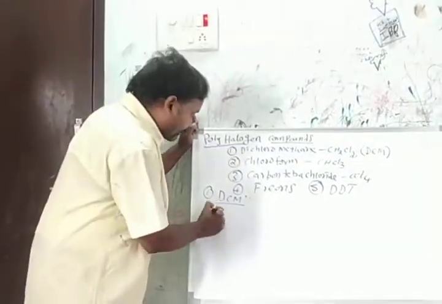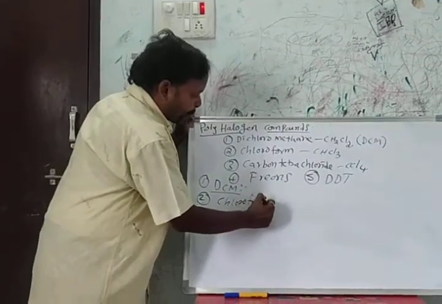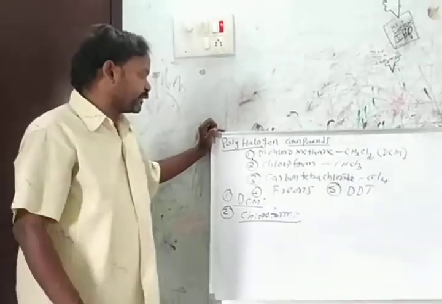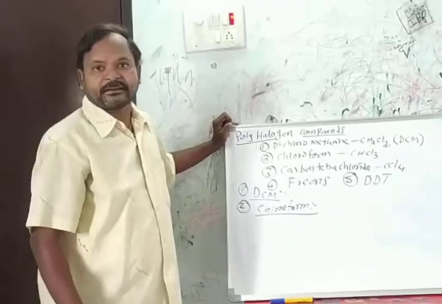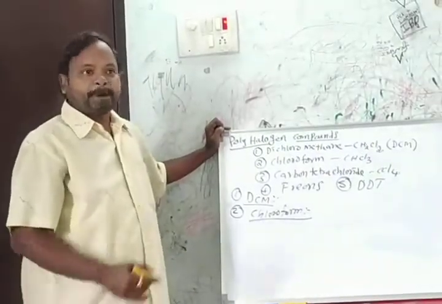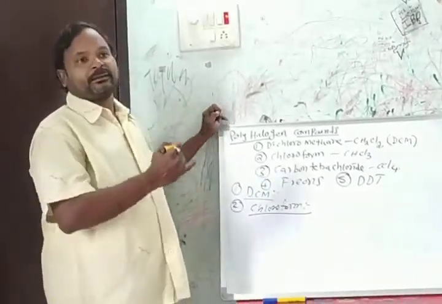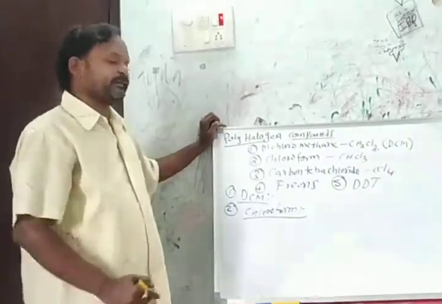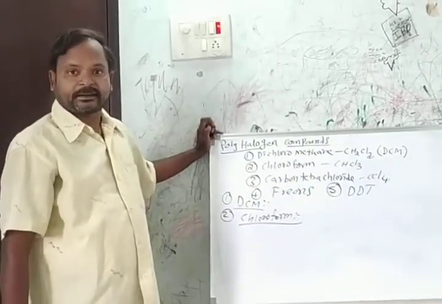And the second compound is chloroform. Chloroform is a good anesthetic agent. In olden days, chloroform was used as an anesthetic agent during surgeries, like pregnancy surgeries and different accidental surgeries. Chloroform directly attacks the liver. That's why nowadays we can't use chloroform as an anesthetic agent.